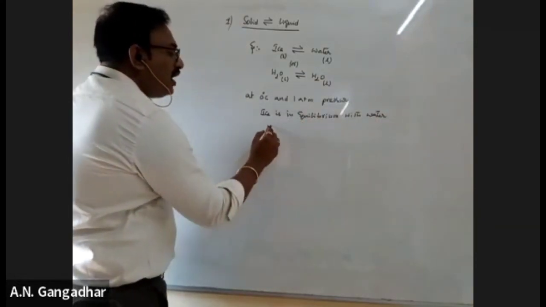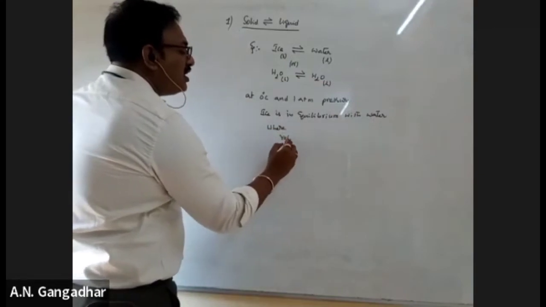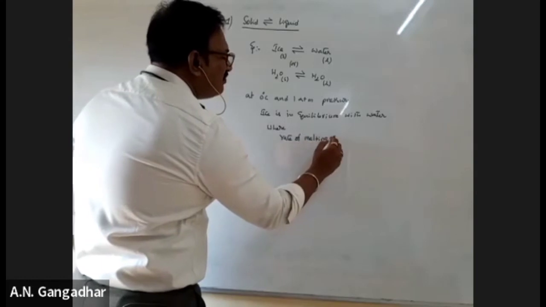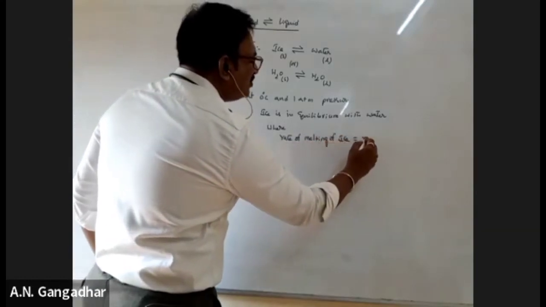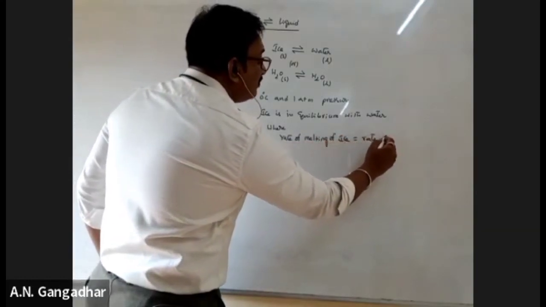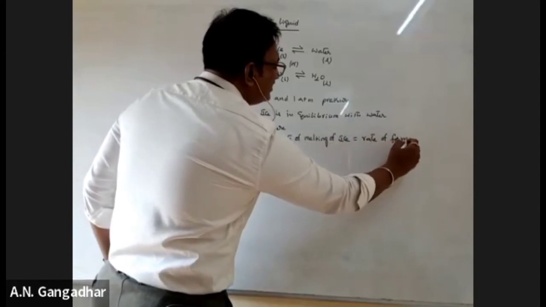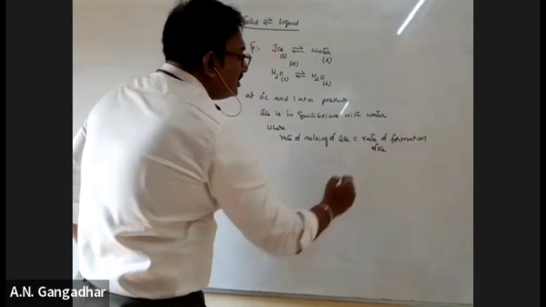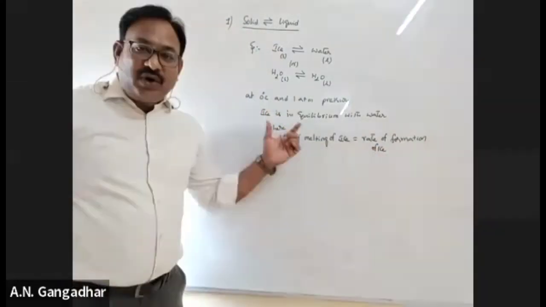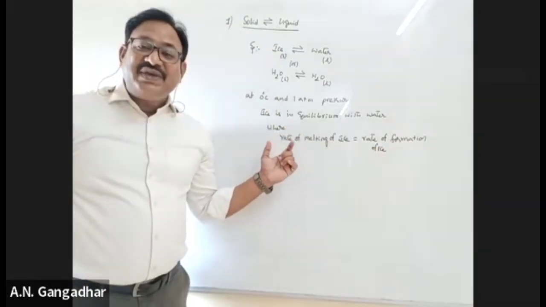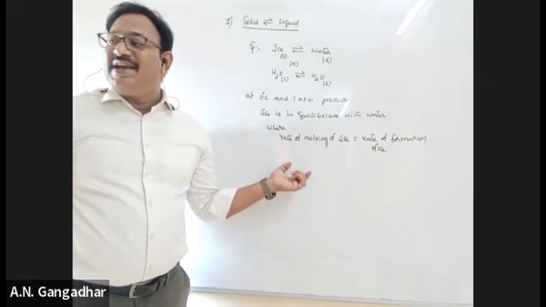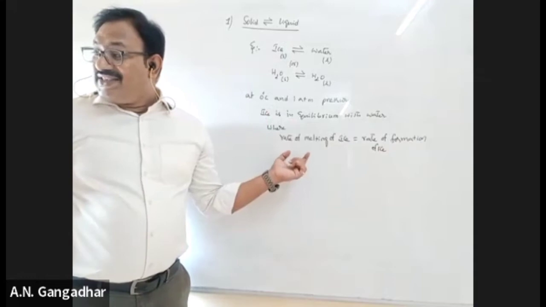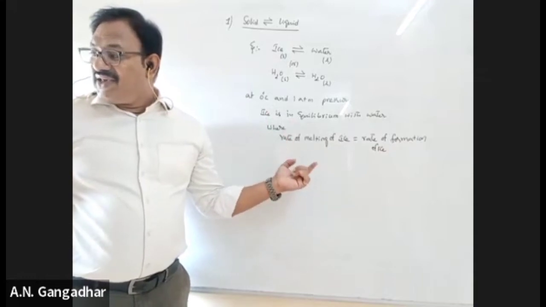Okay. Where rate of melting of ice is equal to rate of formation of ice. See, forward and backward changes happen at equal rates. Then only we call it as equilibrium. Forward and backward changes happen at equal rate.